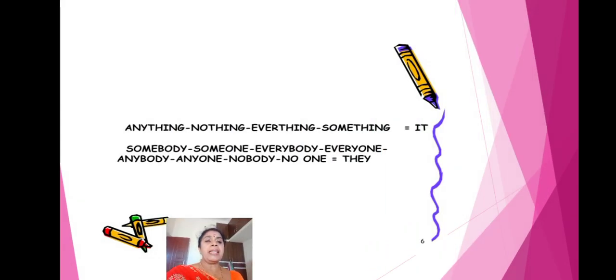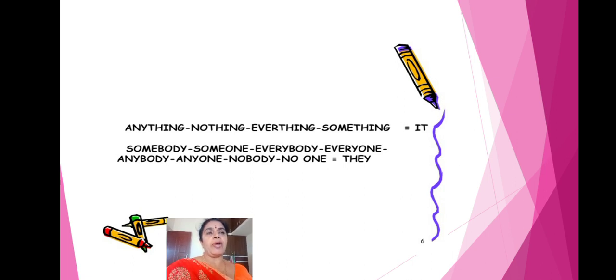Anything, nothing, everything, something, you have to use "it". You have already learned hardly, never, seldom. For those you have to write positive only, even though they give the meaning of negative. If it is anything, nothing, everything, something, you have to use it, isn't it? Somebody, someone, everyone, everybody, anybody, anyone, nobody, no one, you have to use "they".